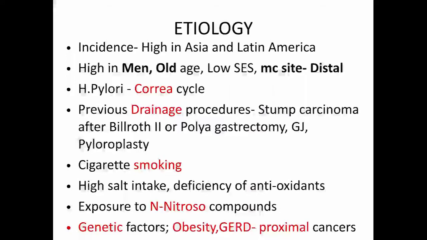Smoking and a little bit of alcohol intake are also responsible for CA stomach. High salt intake, increased nitroso compounds and smoked diet are also responsible, and deficiency of antioxidants is also responsible.